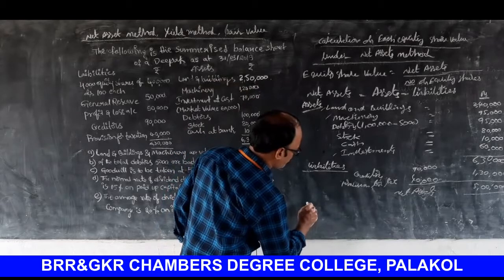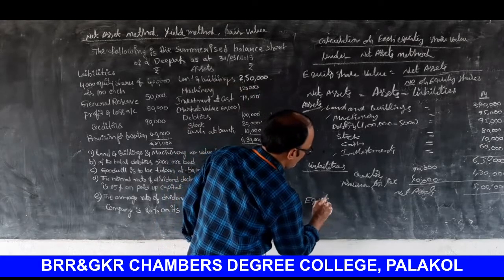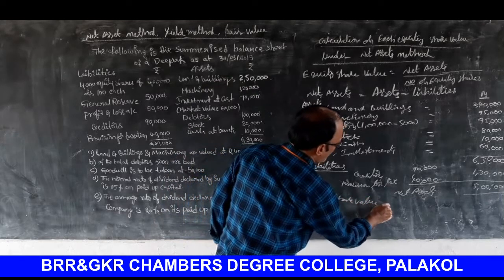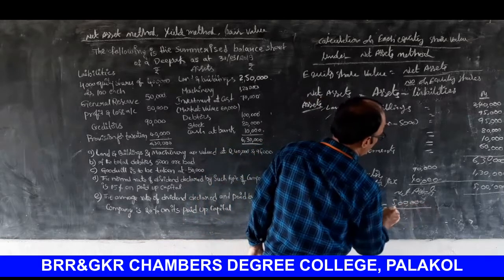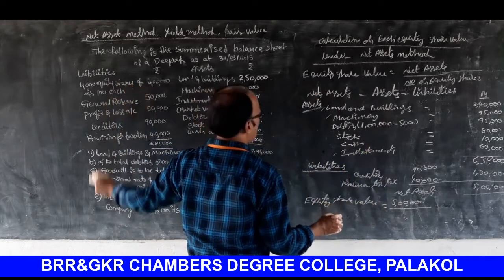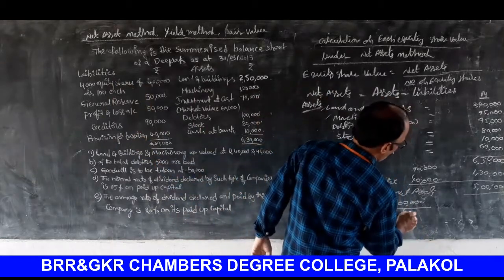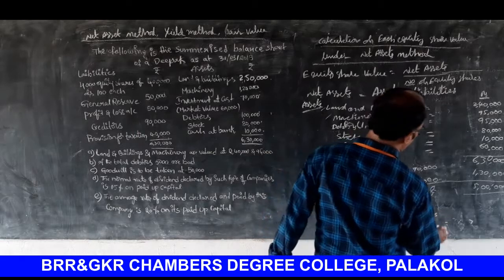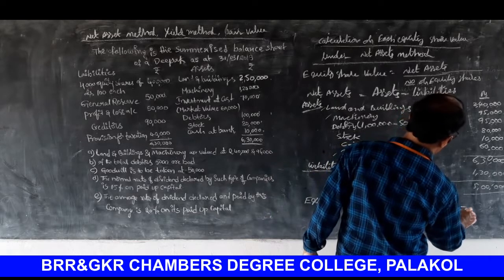So equity share value is equal to 5 lakhs by number of equity shares. How many shares here? 4,000 only. So by 4,000 shares, that is equal to 125 rupees.